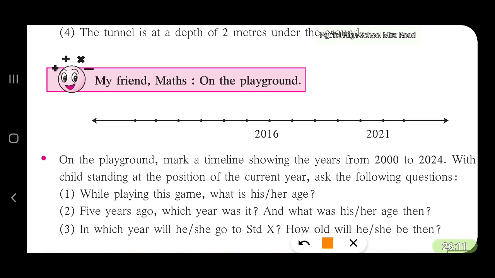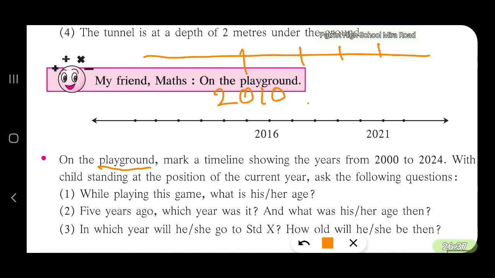Now you can play this game on a playground. On a playground, you walk a distance. Suppose you mark a line on the playground, and as you walk, you mark it as say 2010, 2011, 2012, 2013, like that.